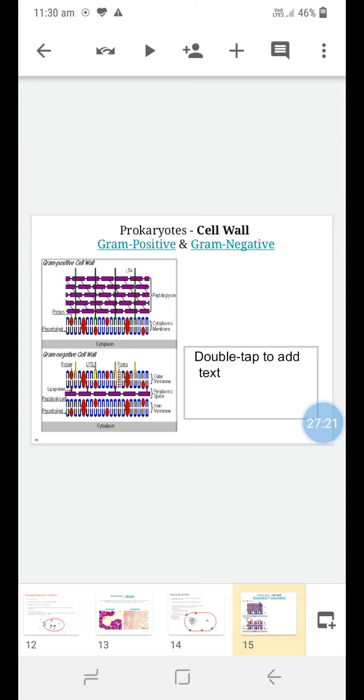In the gram negative cell wall, peptidoglycan is present in less concentration. The second difference is that phospholipid is present in less concentration in gram positive bacteria, but in higher concentration in gram negative bacteria. Due to such a chemical difference, they show different behavior under the staining process.